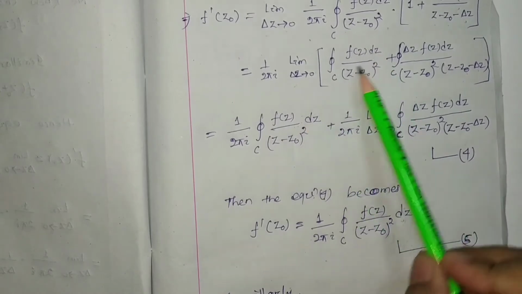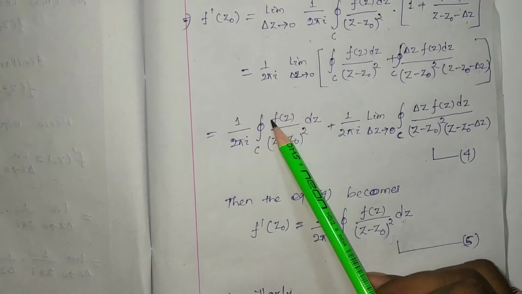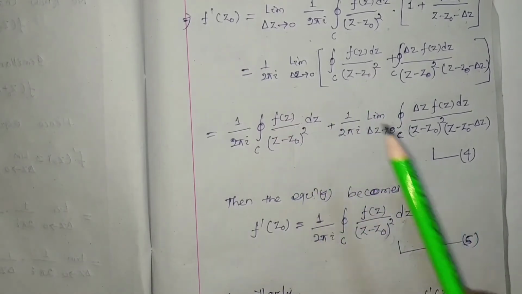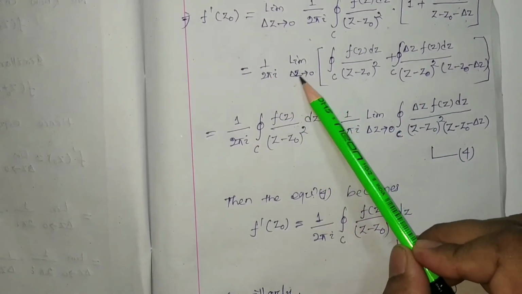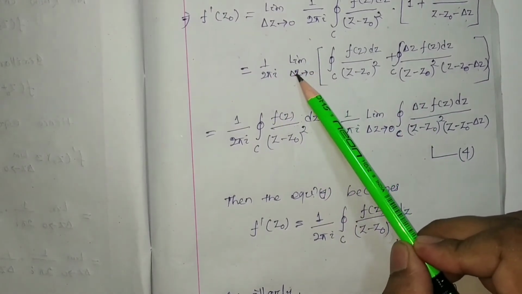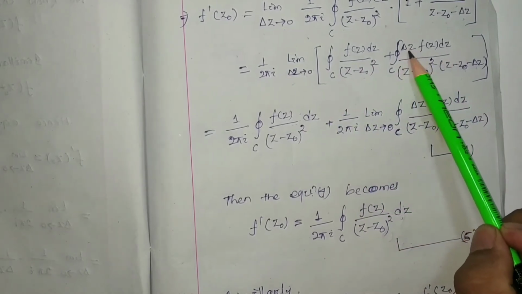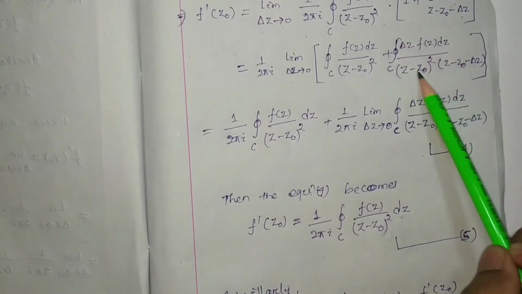So it will be 1 by 2 pi i f z dz whole divided by z minus z0 square plus 1 by 2 pi i. Here we have to put the limit del z tends to 0 for this one. Here if I am going to put del z tends to 0, then the numerator will be 0, that means the whole term is going to be 0.